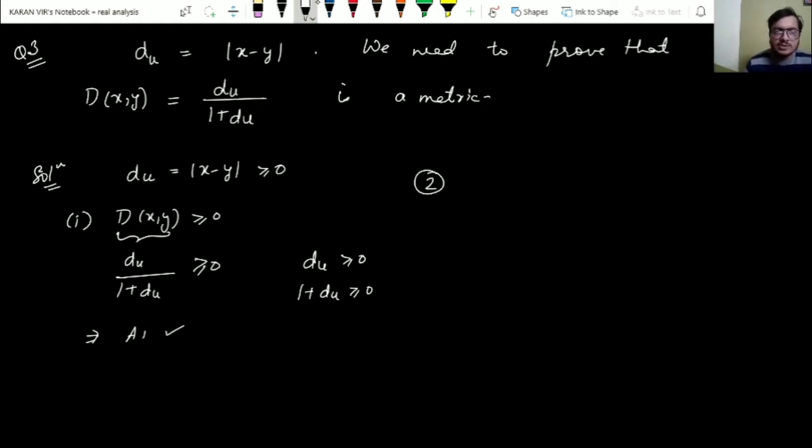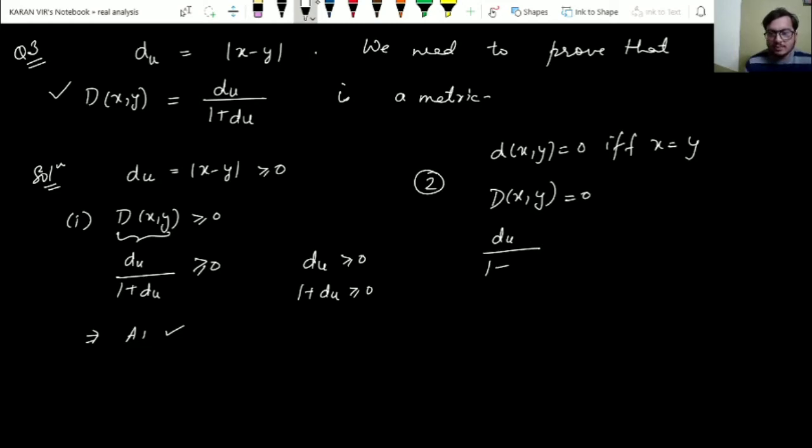Now let us move to the second axiom. Let us recall that D of xy is equal to 0 if and only if x is equal to y. This was the second property which we need to prove. Let us apply this to the given metric. Taking capital D of xy equal to 0, where capital D of xy is d under usual upon 1 plus d under usual, this is equal to 0.